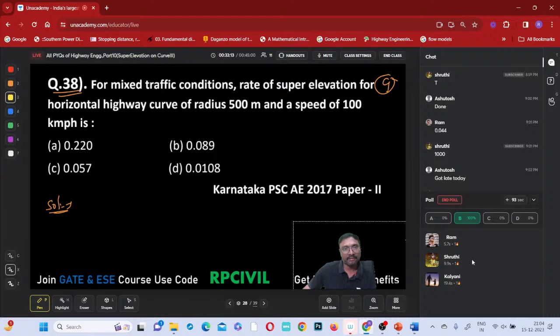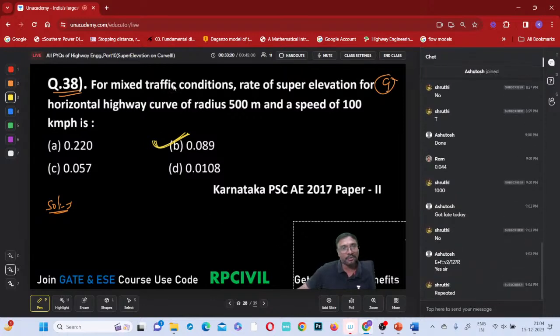Arey yaar, then why? No need to solve, na. Arey yaar, that's why you directly selected. Okay, no need to solve this question. I am closing the poll. Same question only, no?